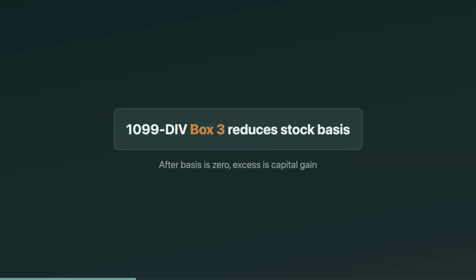Start with non-dividend distributions, also called return of capital. These are not paid out of earnings and profits, so they're generally not taxable when received. Instead, they reduce the shareholder's basis in the stock. On Form 1099 DIV, this is typically Box 3, the trap. Once basis hits zero, any additional return of capital payments turn into capital gain.